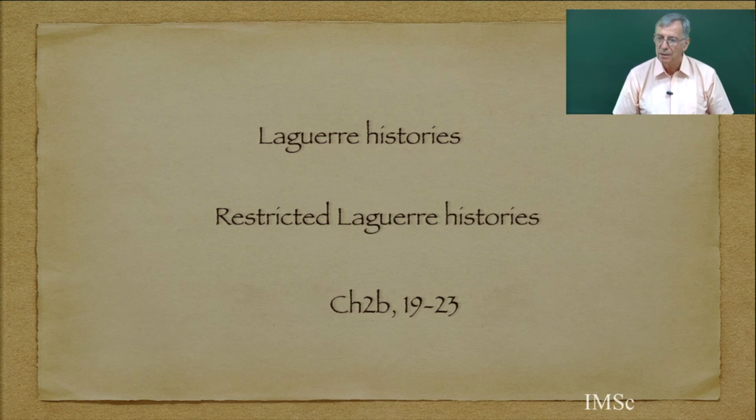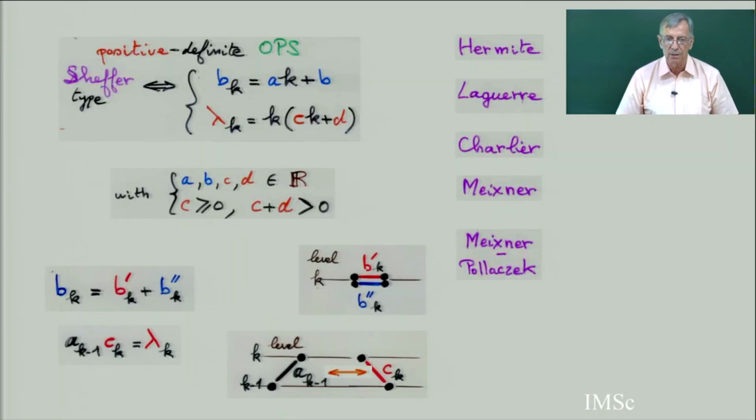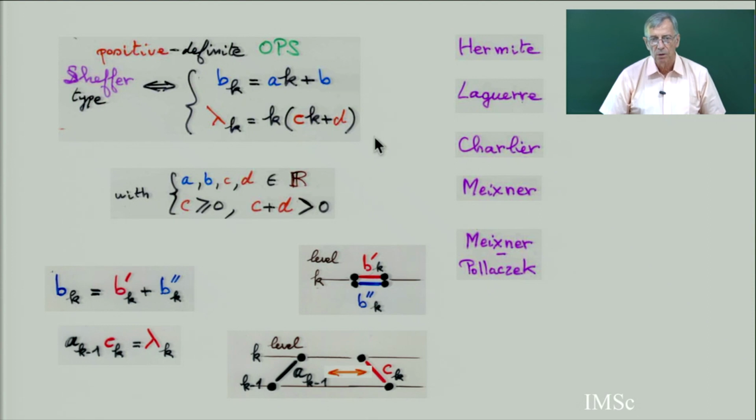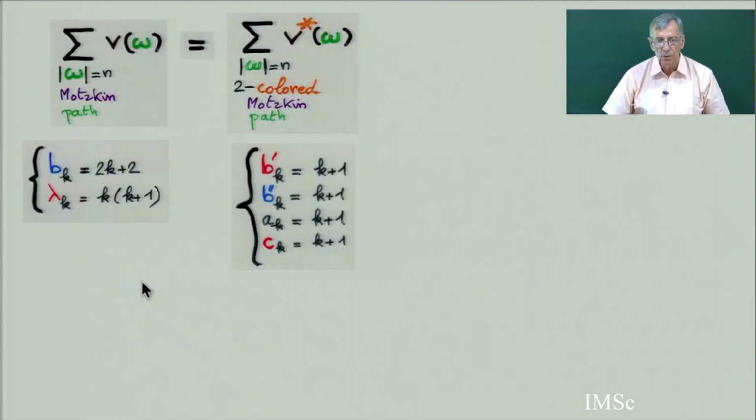I need both kinds of Laguerre history for the S and Q. So I just remind you that the general Sheffer, the bk lambda k equals this. Then I split the valuation, again, always the same. I repeat this slide. And when you do, see, the weight of all the Motzkin paths becomes this weight with the 4 valuations.